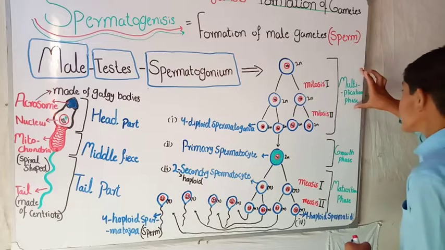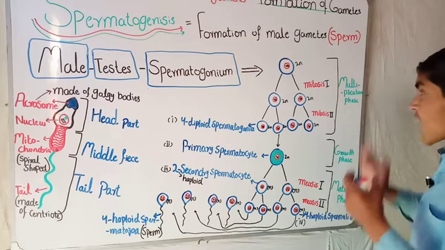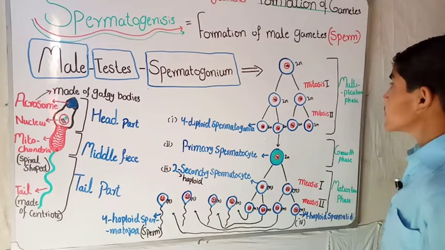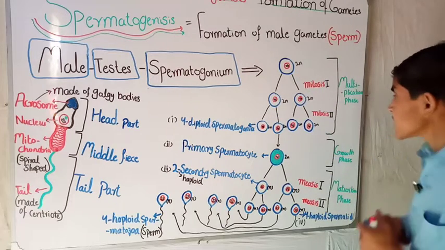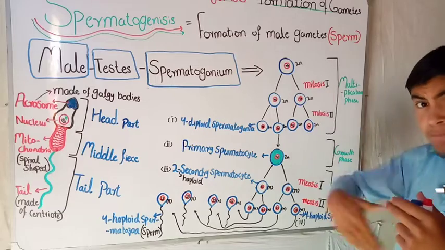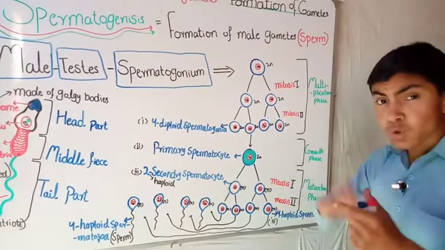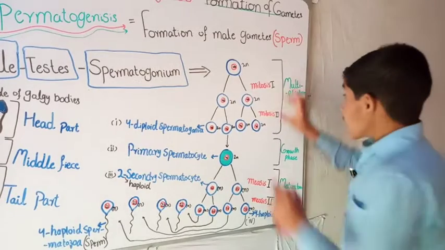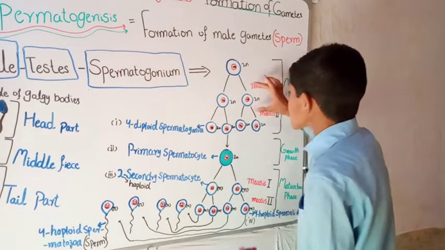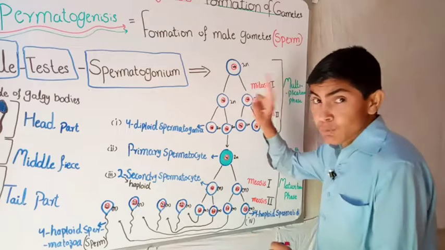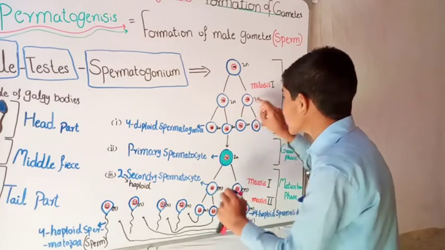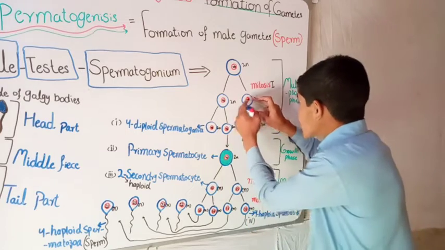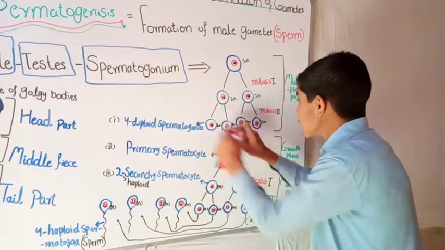In the multiplication phase, I have taken only one diploid cell. It divides two times by mitosis and produces four diploid cells. Because with one mitosis, it produces two diploid cells, you can see here 46 here, 46 there. On the second mitosis, each cell produces two diploid cells.